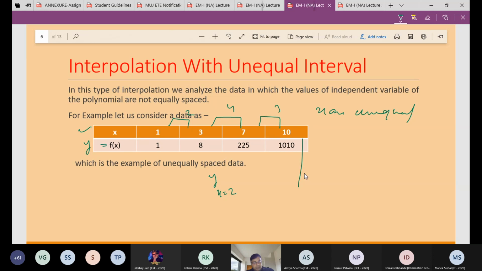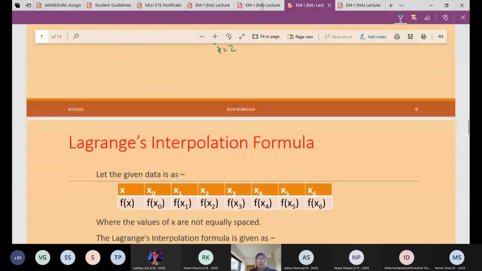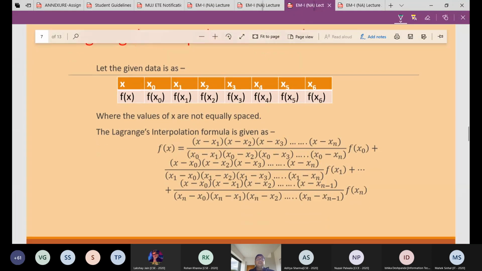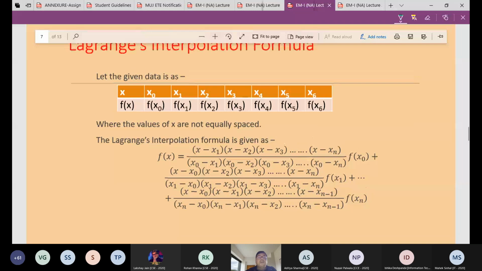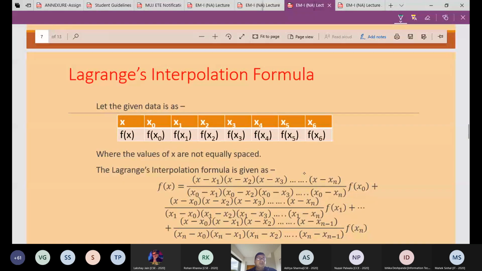So there's a method called Lagrange's interpolation formula, and this will help you find it. Now see, Lagrange's interpolation formula is very simple. This is called Lagrange's interpolation formula. Everybody is with me now? Yes, sir. Okay, very simple. I'll just explain it, and tomorrow I will solve 2 or 3 more very important questions, because these questions are not given in the slide.